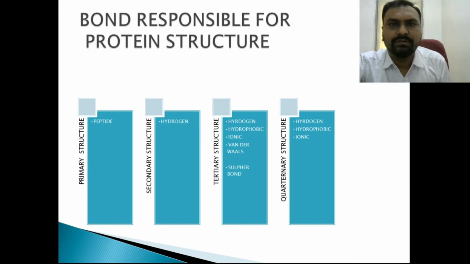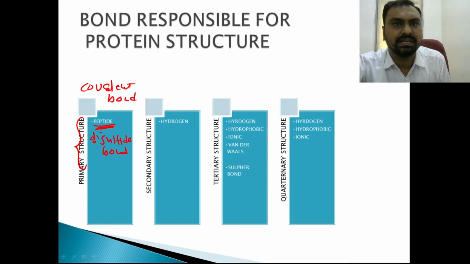So which are the bonds that are responsible for maintaining the structure? The primary structure is mainly maintained by the peptide bond and also the disulfide linkage, the disulfide bond. These two are covalent bonds. Covalent bonds mean there is a sharing of electrons. So the main one is the peptide bond and also the disulfide linkage.